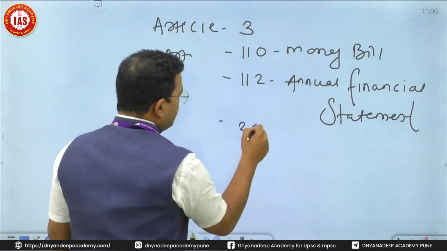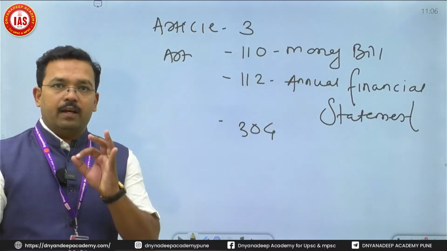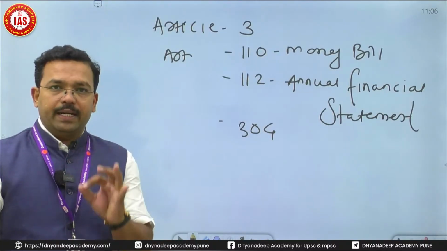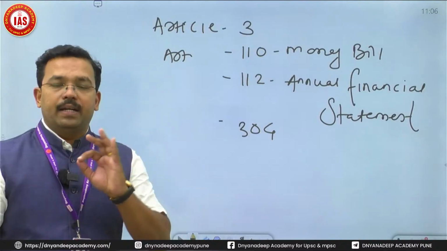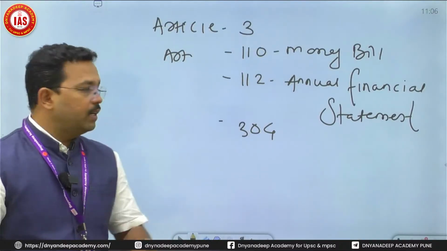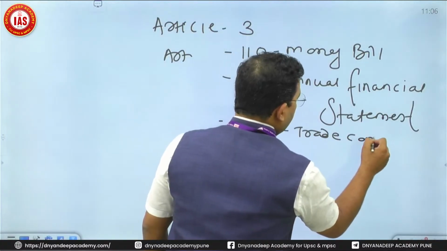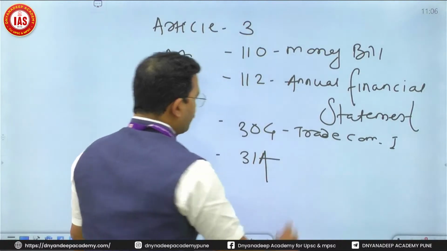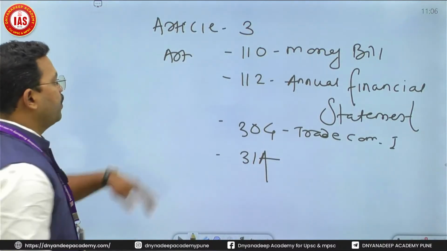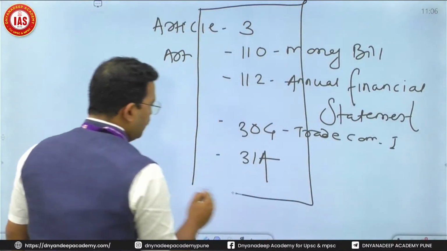Then Article 304, that is imposing restriction on free trade, commerce and intercourse between the states by a state bill. It requires prior permission of the President of India. It is about trade, commerce and intercourse. And then comes Article 31A. So these are five important instances where prior permission of the President is very, very essential.